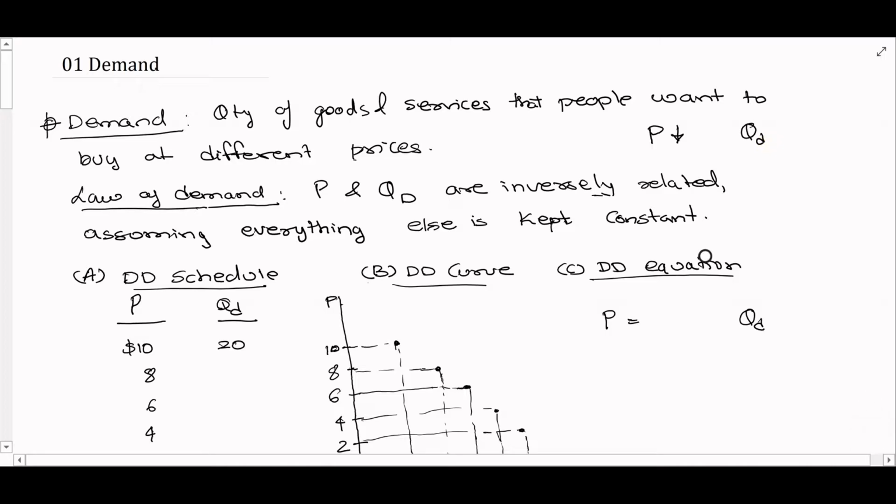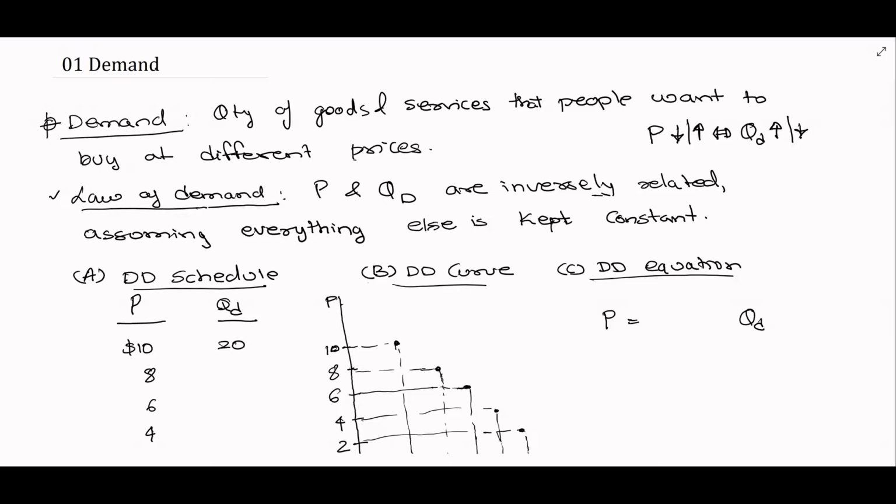Obviously, when you see a markdown or clearance or prices going down, we would want to have more of that product, or at least there will be more customers who will be buying that product, and vice versa, which is higher prices tend to shy away people or customers, or we would want to buy less of that particular product. So this relationship between price and quantity demanded is perfectly captured by the law of demand. And the law of demand is basically saying that price and quantity demanded are inversely related.